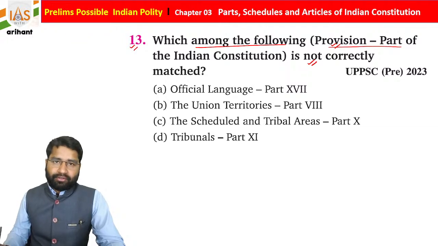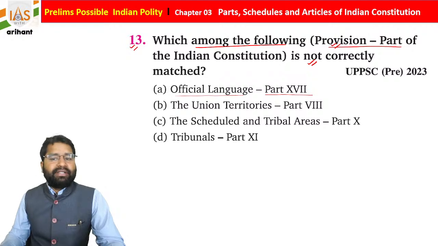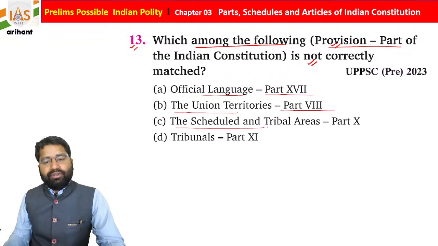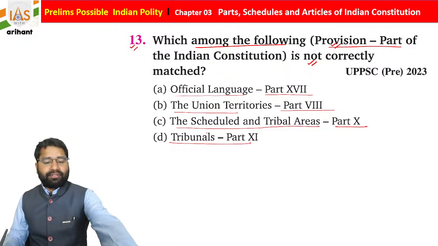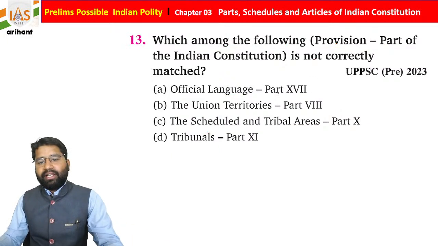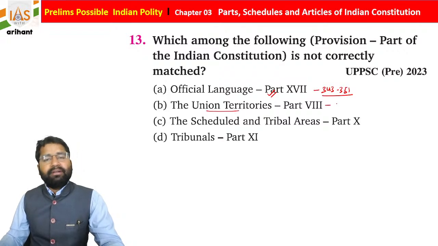Okay, now we have the 13th question: which among the following is not correctly matched in provision and part of the Indian Constitution format? Official language, Part number 17. Union territory, Part number 8. Schedule and tribal area, Part number 10. Tribunals, Part number 11. Not correctly matched. Official language, Part number 17, Article 343 to 351. We already discussed, four chapters are there. Union territory, Part number 8, Article 239 to 242.